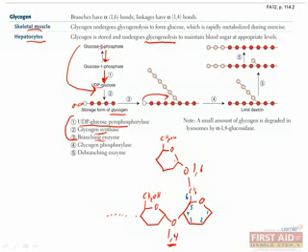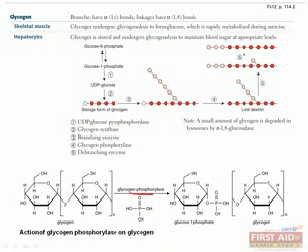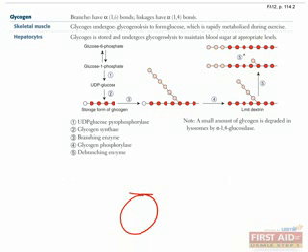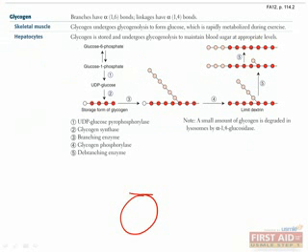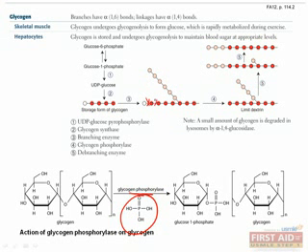Next, we'll talk about breaking it down. Glycogen phosphorylase, whose function is shown here, adds a phosphate group to a glucose molecule, which separates it from the glycogen chain. That's the same glycogen phosphorylase we talked about in the last slide, which regulates glycogenolysis. By the way, this requires cofactor vitamin B6. This can sequentially break down 1,4 linkages in the glycogen chain, until they get to a length of about 4 glucoses left. This 4-glucose structure is called a limit dextrin, and glycogen phosphorylase can't break it down any further.